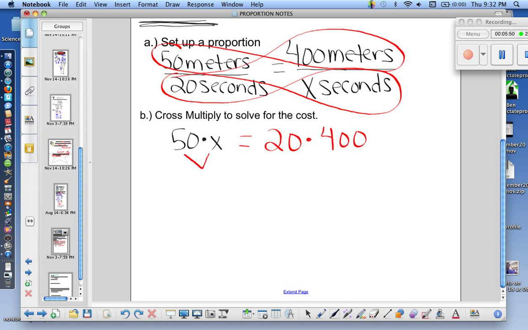We need to keep simplifying using those order of operations. Now that we've cross multiplied, we still need to get x by itself. So we need to divide.